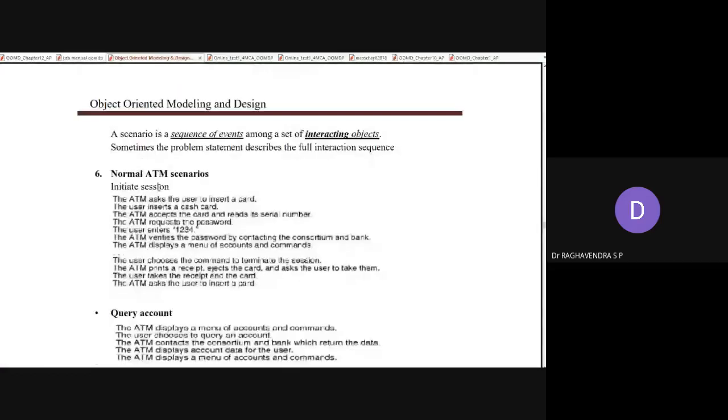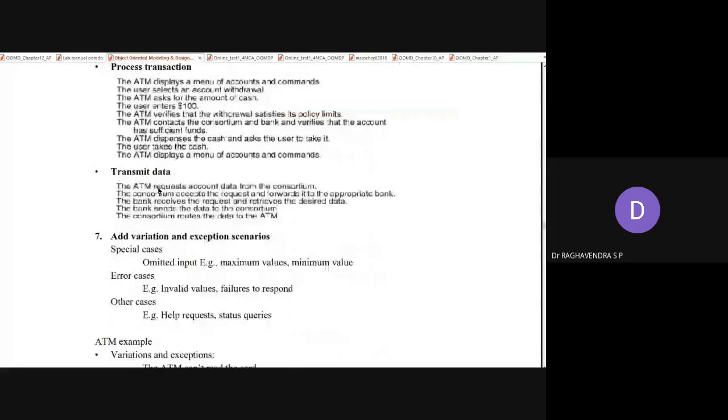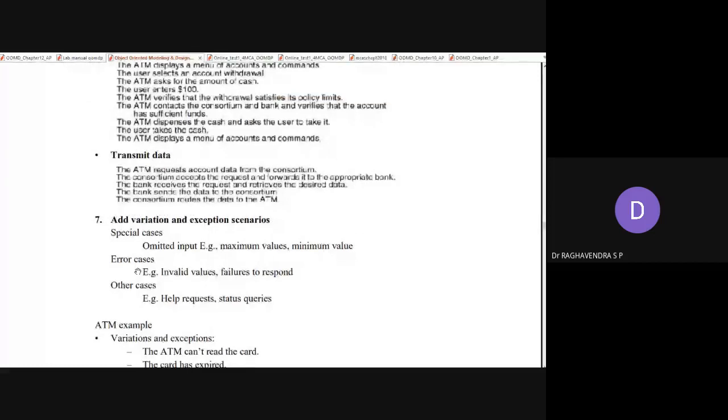Next, add variations and exceptions. Apart from that, some extraordinary scenarios are also there. Abnormal, like special cases. That is omitted input, and maximum values and minimum values.